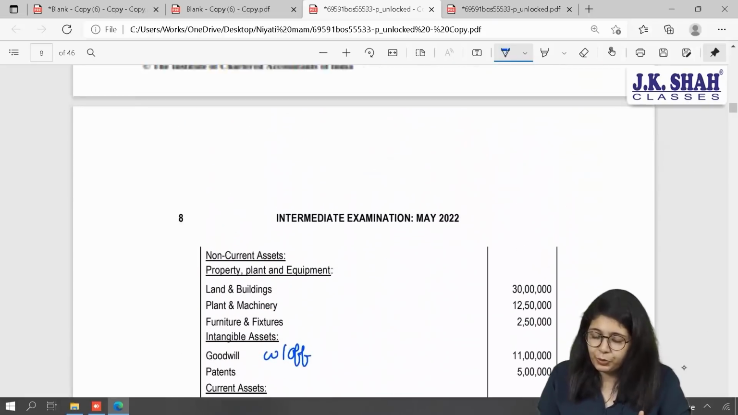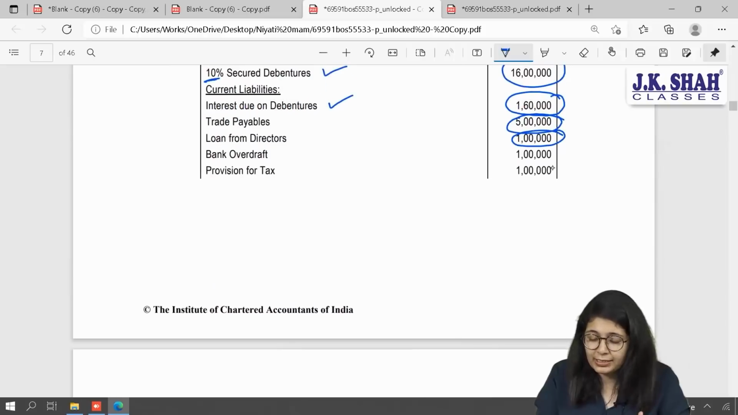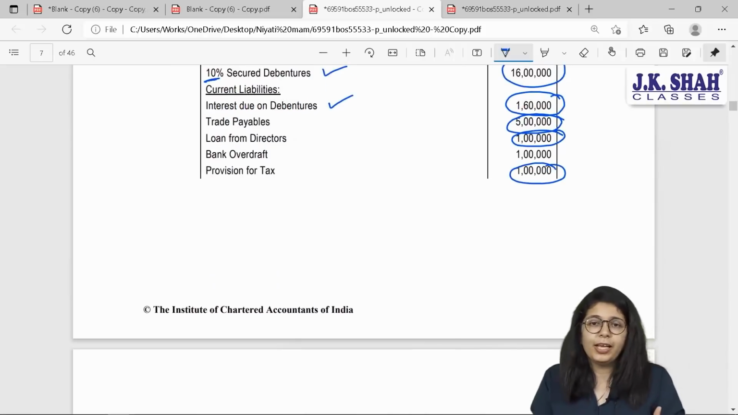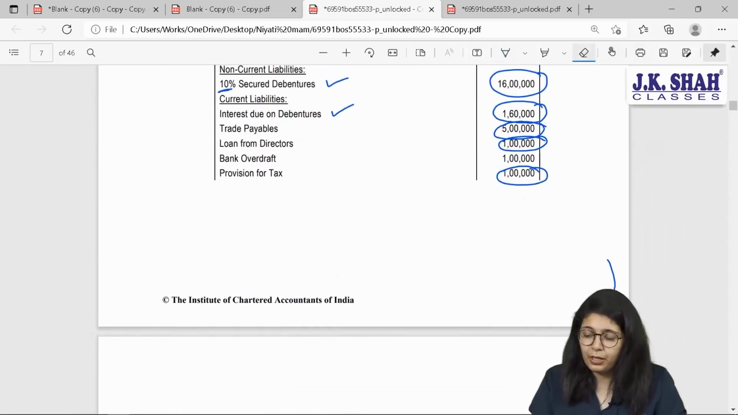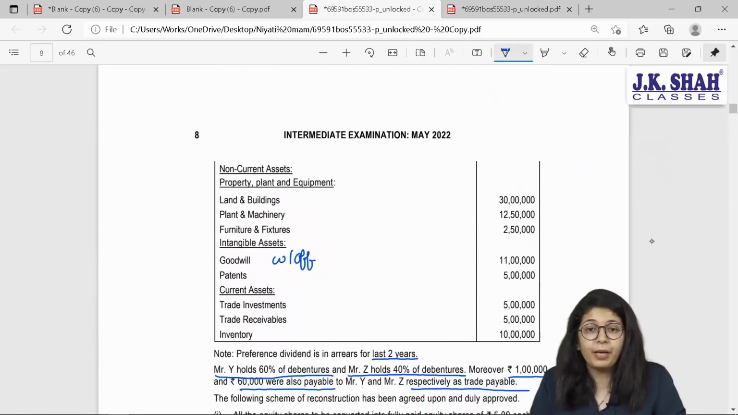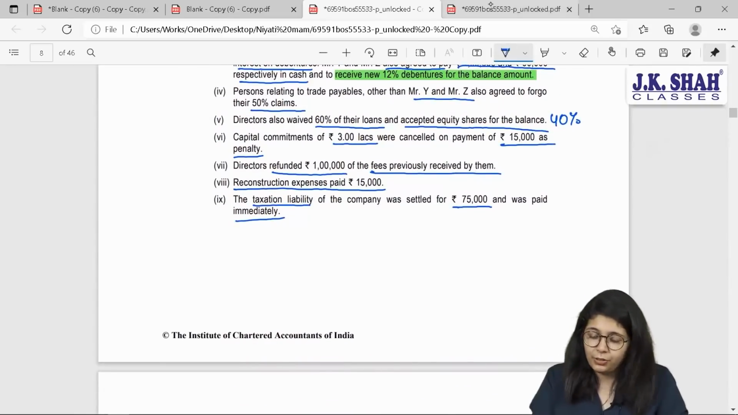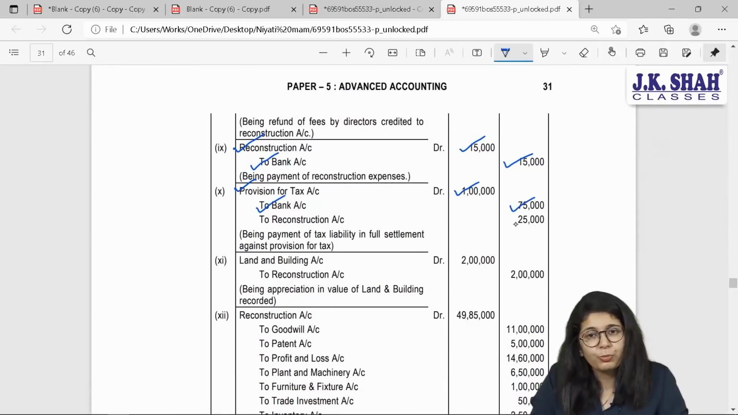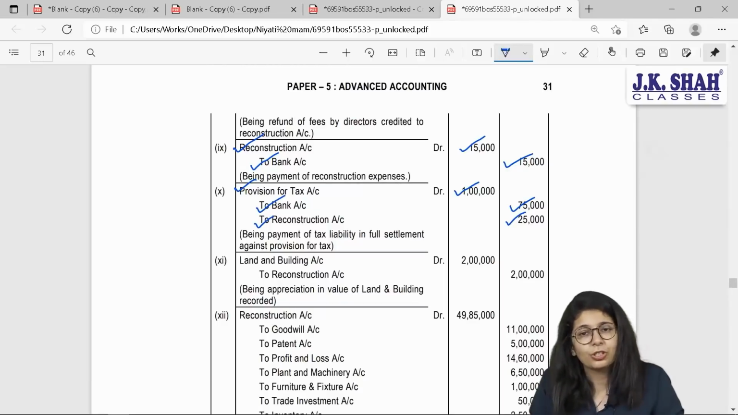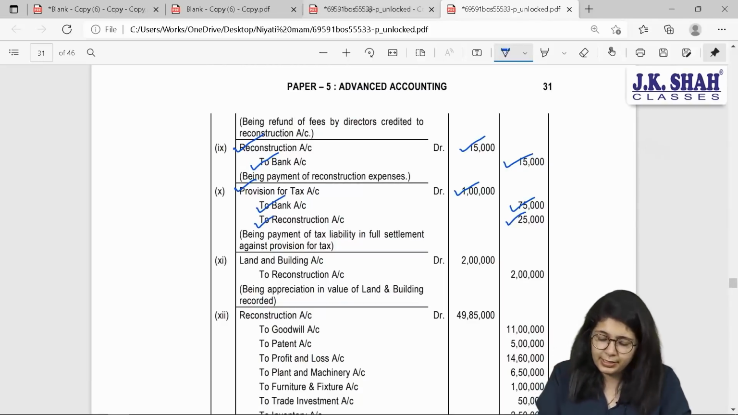Now please come to your question and check, do you have provision for tax? Then the answer is yes. We expected a liability of 1 lakh will arise, but we realized that out of 1 lakh, we are supposed to pay only 75,000, which means 25,000 is the benefit in a way received by us. Okay, so how are we going to show that? Liability of 1 lakh shall get cancelled by payment of only 75, which means the balance 25 will be your benefit, credited to reconstruction account. Yes, next.